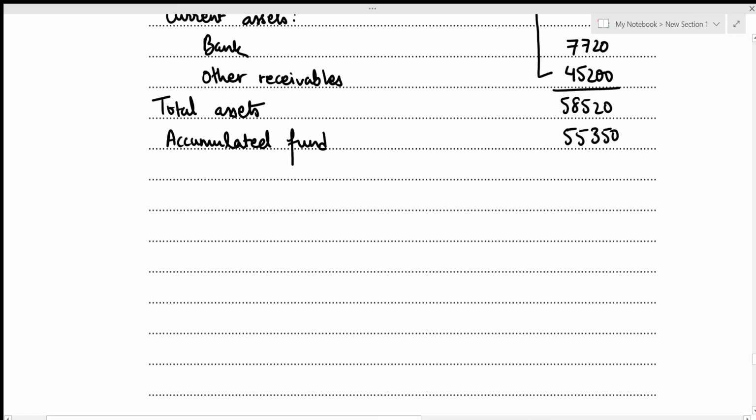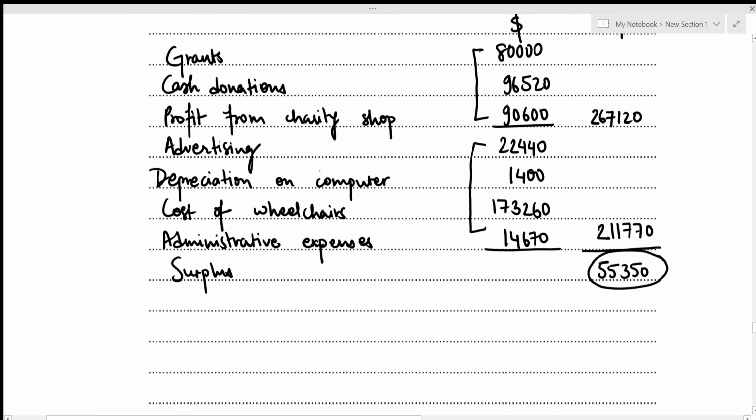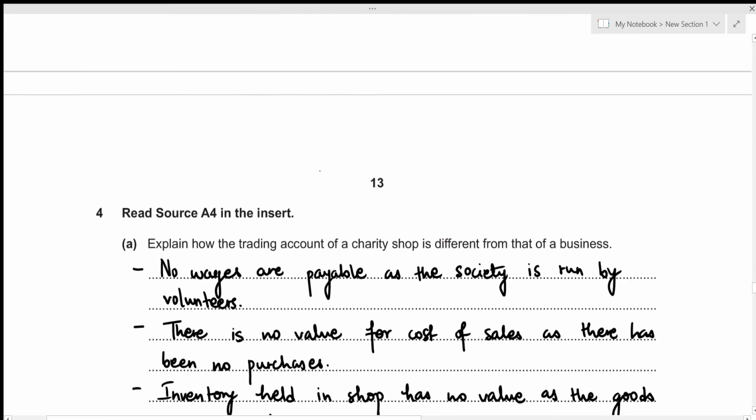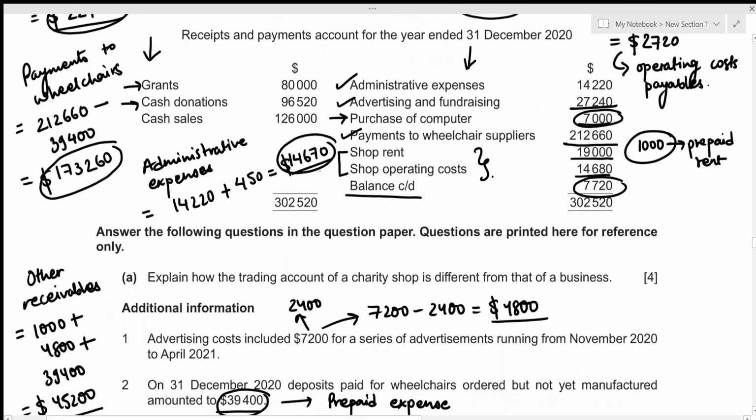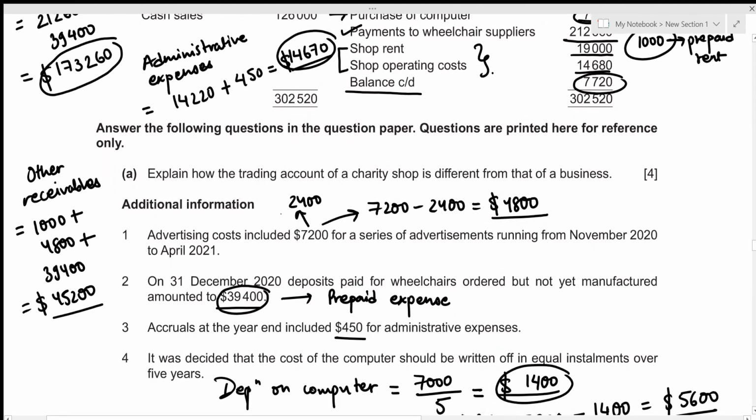55,350. Now we can move on to our current liabilities section because there is no non-current liabilities since our organization has not taken out any long-term loans. Let's have a look in our information. Okay, so we know that 450 was the accrual for administrative expenses given right here.